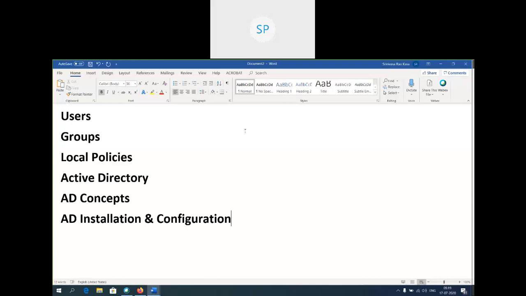Srini, just share your screen. Log into the 2008 server, 2012 server, whichever server is ready.